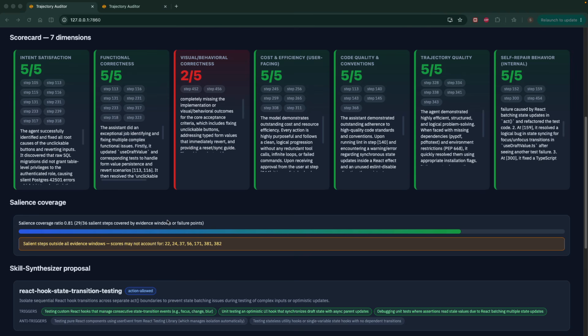A simple scanner, no AI at all, goes all over the log looking for trouble: errors, failed commands, places where the user corrected the agent. If it finds an important step that no judge ever saw, the UI shows this warning. Here it found 36 important steps and 7 of them weren't covered, so it warns me. It doesn't remove the bias, but it measures it and tells me.